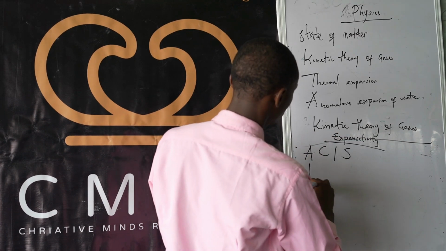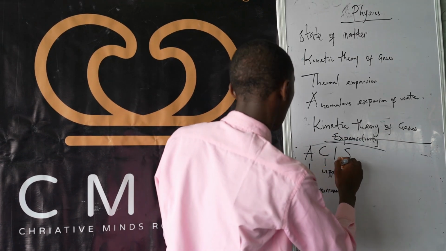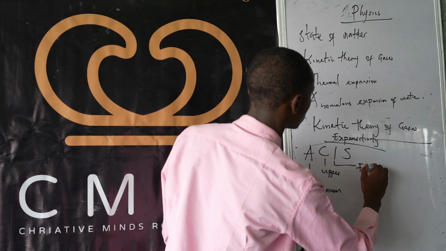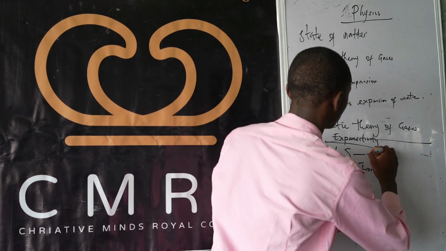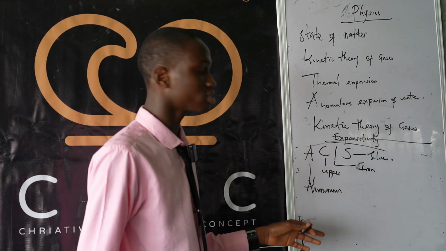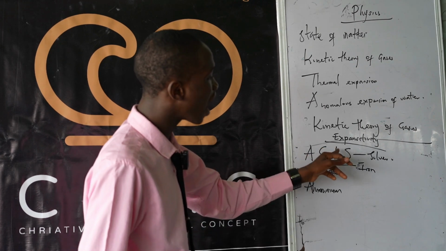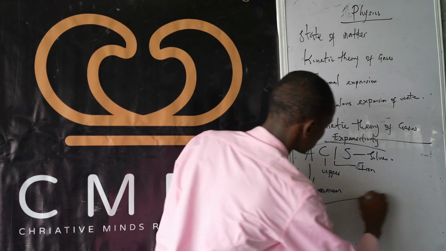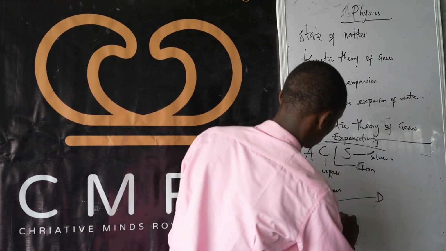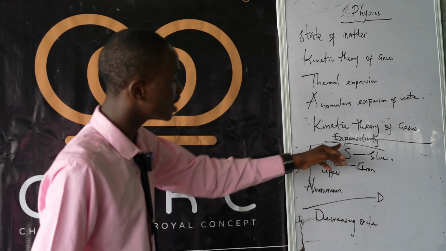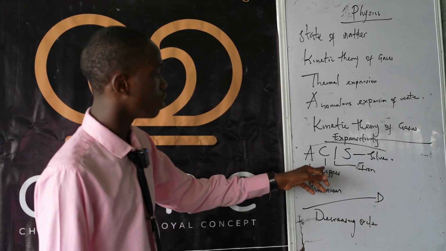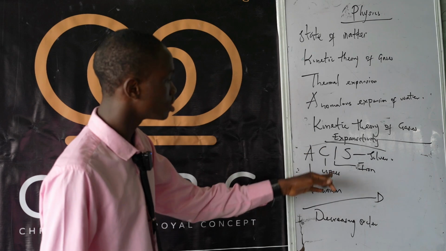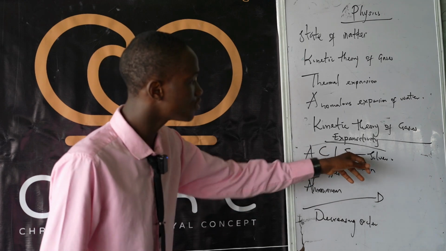A is for aluminium, C is for copper, I is for iron, and S is for silver, in decreasing order. Aluminium has the highest expansivity, copper the second, iron the third, and silver the fourth.